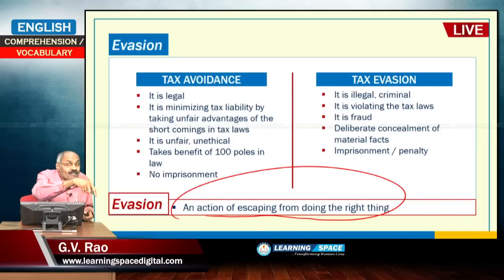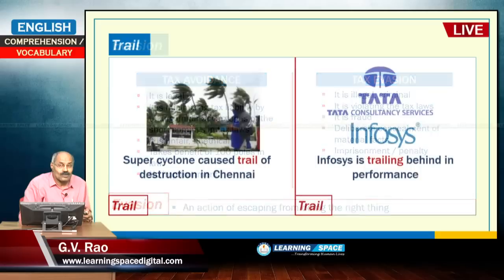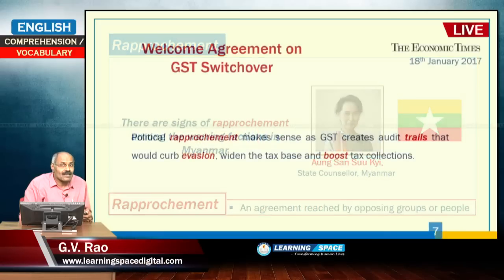It takes benefit of the loopholes in the law, but tax evasion is something different. Tax evasion is totally deliberate concealment of material facts, and it is a fraud totally. It is violating the laws of the land, and it is illegal, criminal. So, there is a clear differentiation between tax avoidance and tax evasion. Please understand, right.